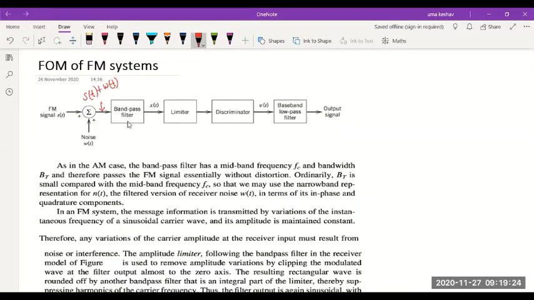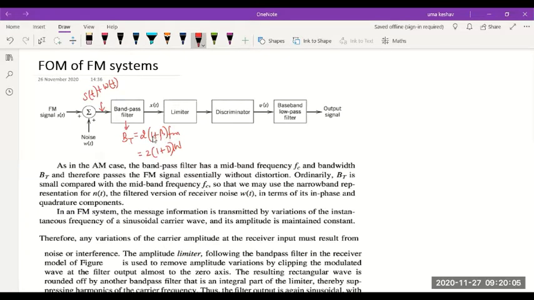Now, this band pass filter used should have a bandwidth BT. Remember, what is the bandwidth of FM signal? Carson's rule. Tell me, what is the equation for bandwidth of FM? Yes? 2 into 1 plus beta times FM, or 2 into 1 plus D times W. Depends on which type of message we take.